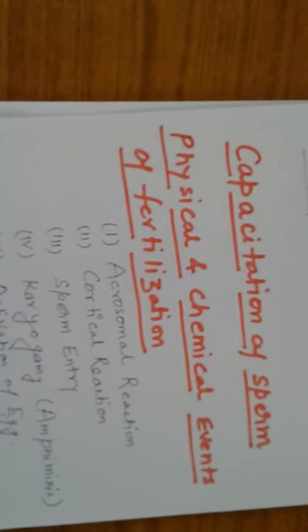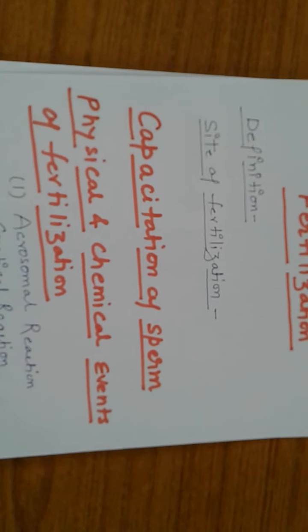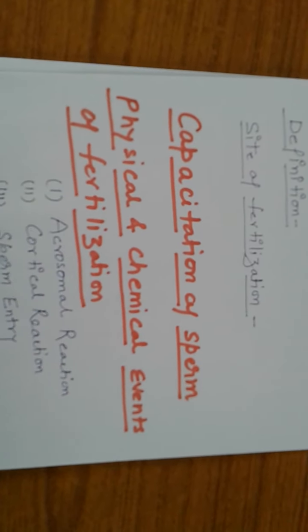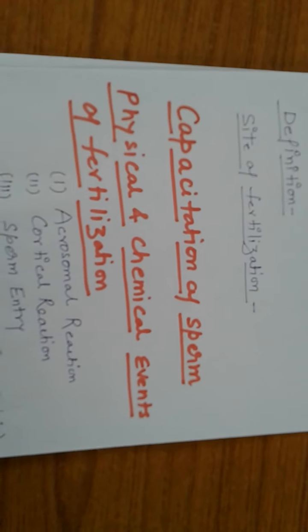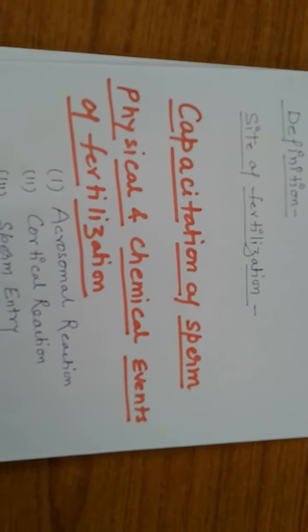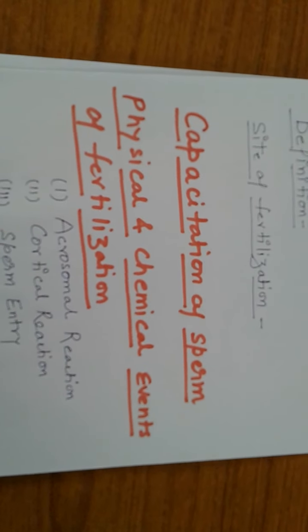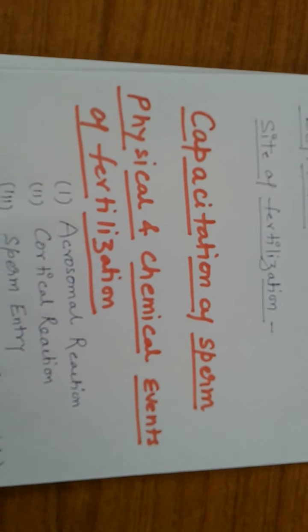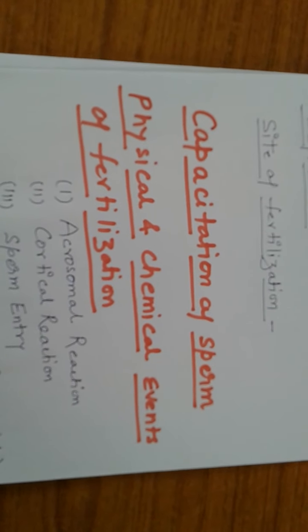Now once again we see the capacitation of sperm. What do you mean by capacitation of sperm? Capacitation means capacity of spermatozoon to fertilize the ovum. What do you understand by it?